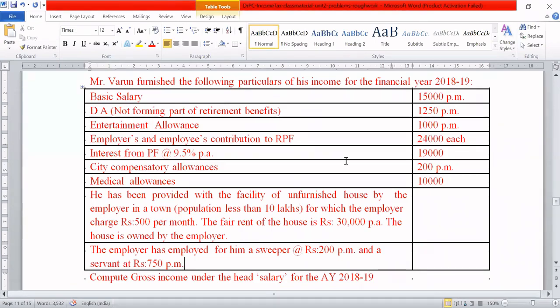As I said earlier, so what things come into picture here? Salary includes basic and DA, entertainment allowance, employers and employees contribution to RPF. Let us see each and every one of them.